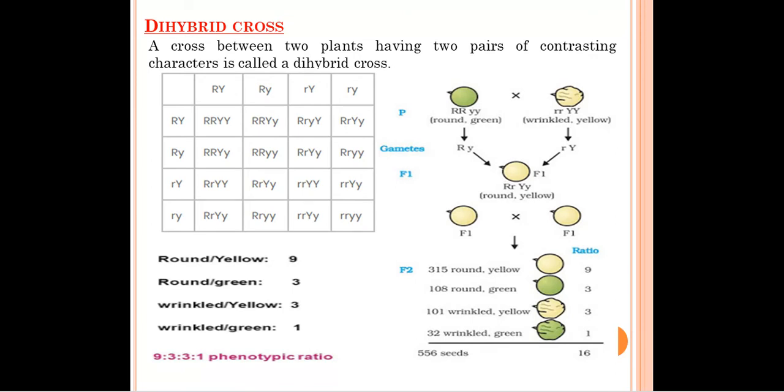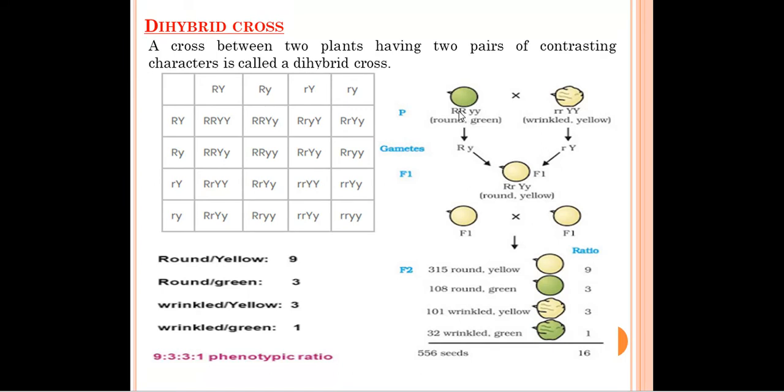So once again we'll revise this dihybrid cross. In a dihybrid cross, two pairs of contrasting characters are taken in two plants. For example, in this section we have considered two seeds in which the colors of the seeds are green and yellow. Green is the recessive trait and yellow color is the dominant trait. Round shape of the seed is the dominant trait, and the wrinkled shape of the seed is the recessive trait. So between these two characters we will cross first, means two characters round and yellow, wrinkled and green will be crossed.